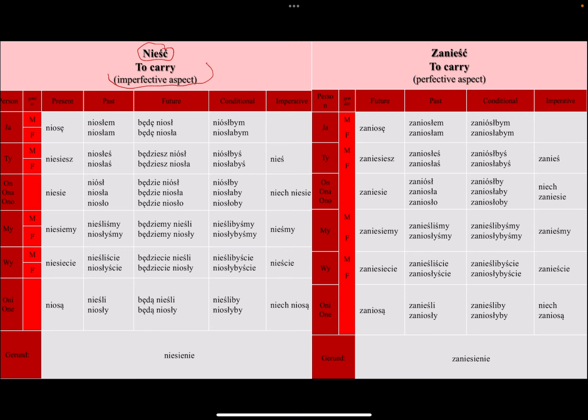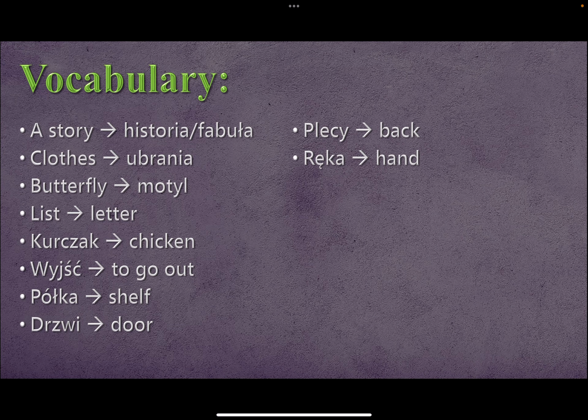Remember, future, past, and present are the tenses. The conditional means when you say I would do something, or something would be done. So in this case, niósłbym is I would carry something. The same thing here, you just add za because it has the prefix za. If you're not familiar with this, you can watch other videos where I've talked about it. I'll try to link them below. Here is some vocab. You can also take a screenshot of this before we start the examples. So pause, take screenshots, and let's continue.